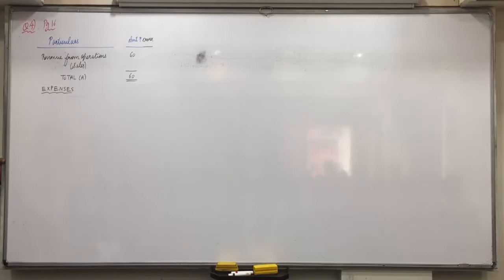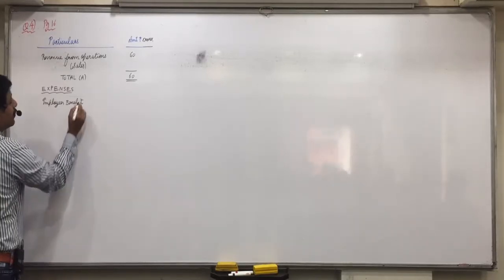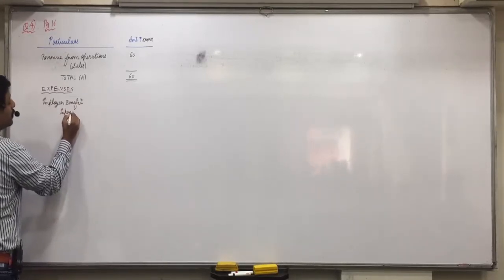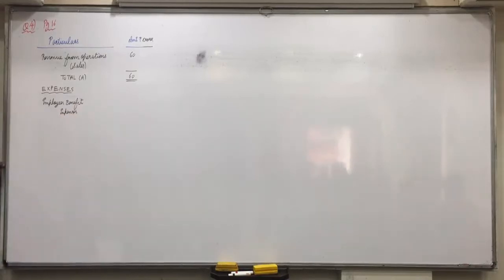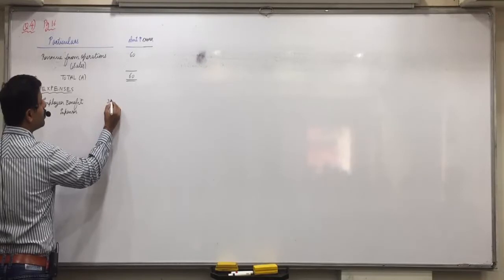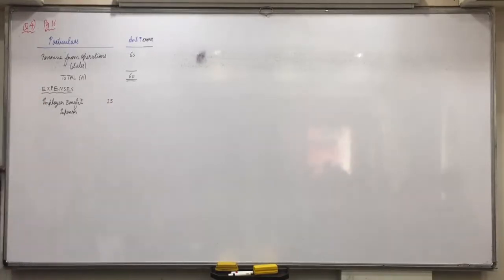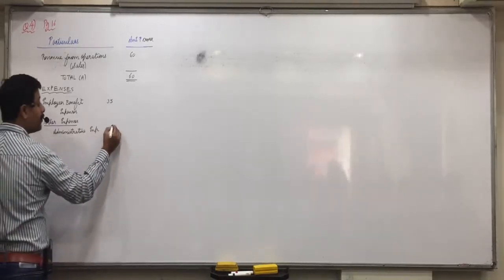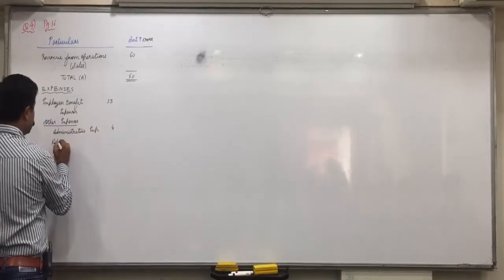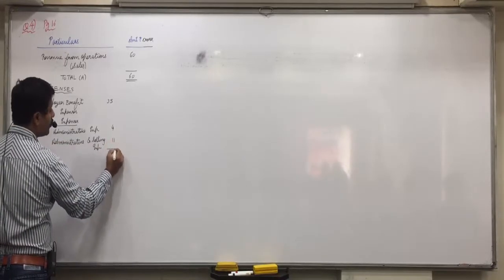So employees benefit expenses 35 crore. I hope you remember the format of companies. Salary will come in employees benefit expenses, 35 crores. Then administrative and selling both come under other expenses, 4 crores, and administrative and selling 11 crores.